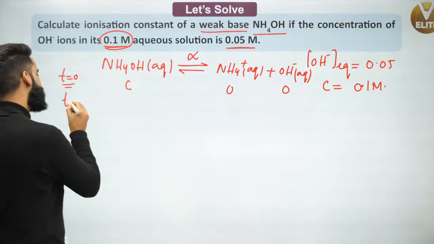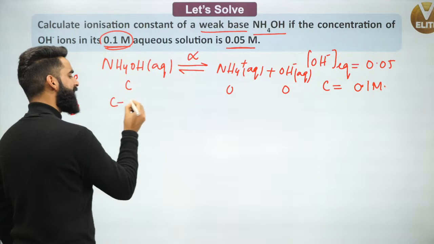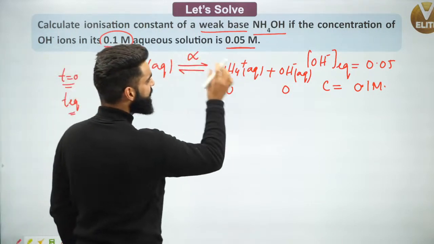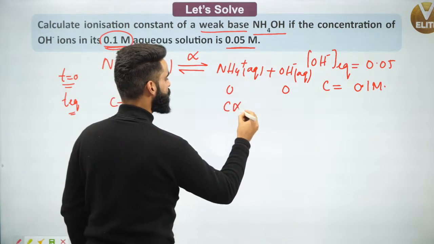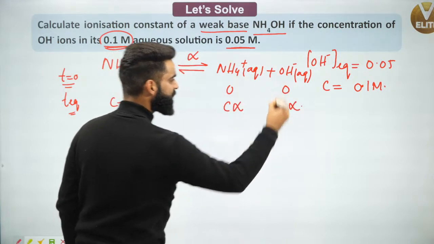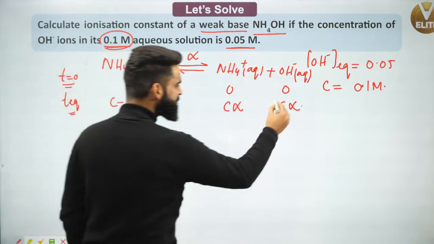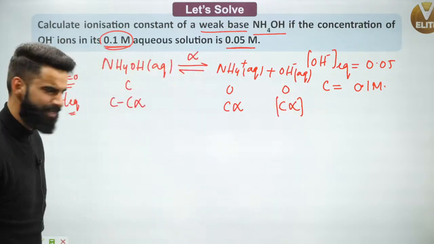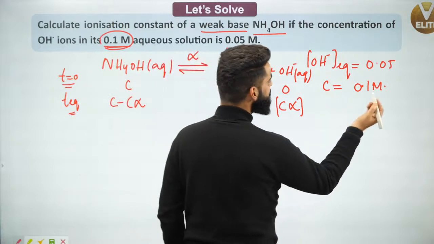So at equilibrium, I'll be left with C minus C alpha concentration of NH4OH. The concentration of NH4 positive at equilibrium is simply going to be C alpha. What is this C alpha over here? This is the concentration of OH negative at equilibrium.